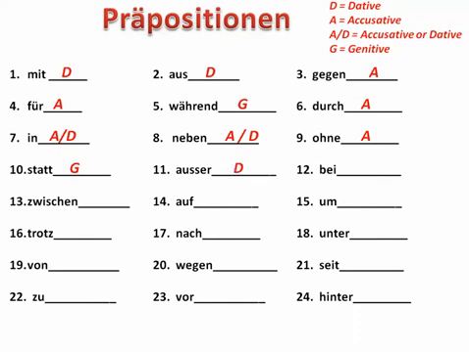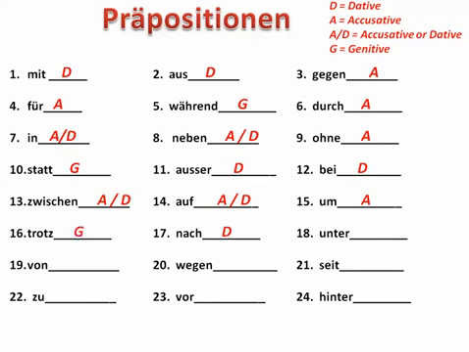Außer, a dative preposition that means except for. Bei, a dative preposition that can mean at, and can have various other meanings as well. Zwischen, accusative and dative preposition, two-way preposition that means between. Auf, again another two-way preposition that means on top of. Um means around and it's accusative, or in relation to time it means exactly at. For example, um 12 Uhr, at 12 o'clock. Trotz, in spite of, genitive preposition.